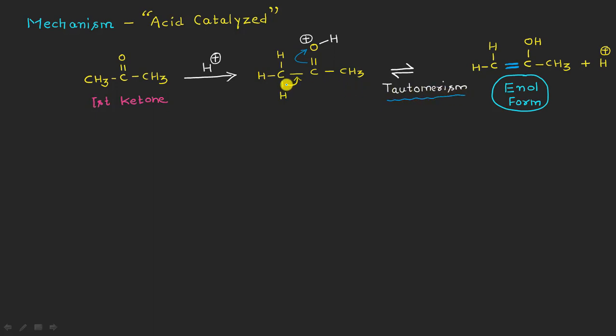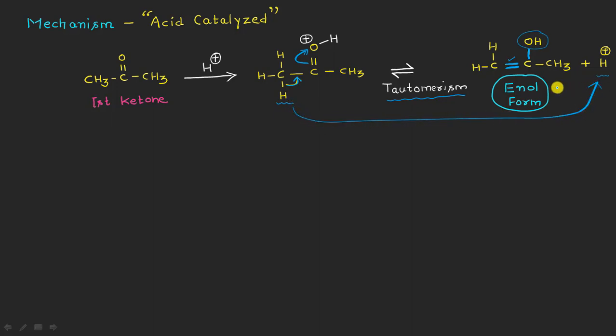So when this shifts on this side, it results in the formation of a double bond here, and this becomes a single bond and a hydroxyl group here, right? And obviously the proton, that is this H positive, is going out, which you can see lying on this side.